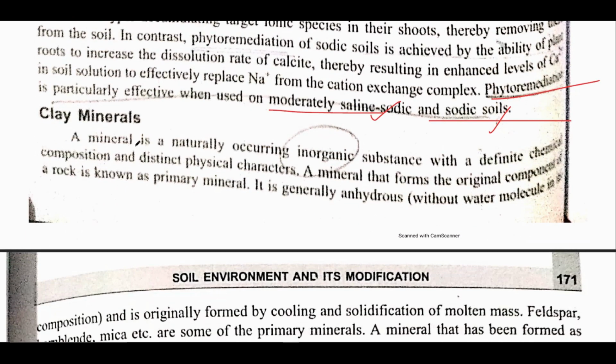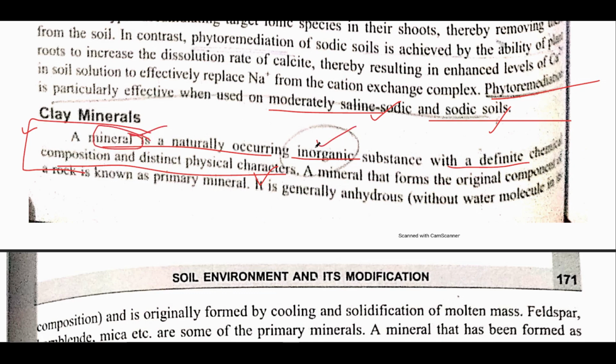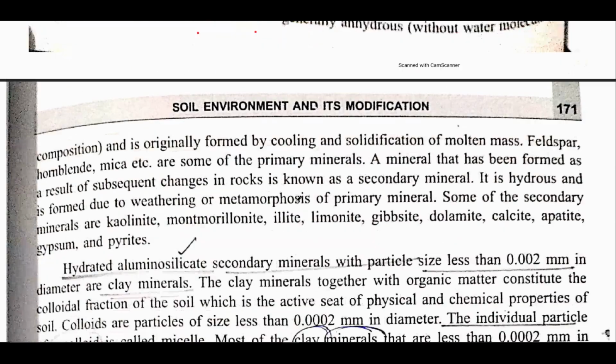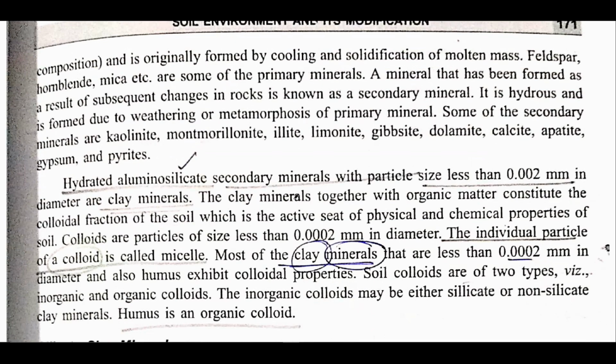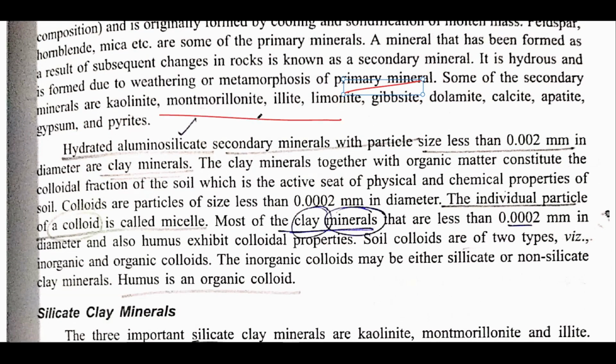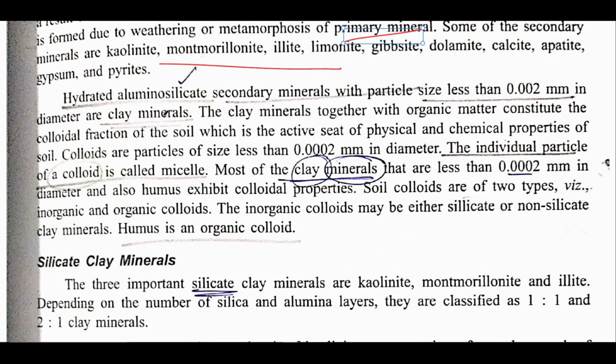Now, clay mineral. A mineral is a naturally occurring inorganic substance with a definite chemical composition and distinct physical characters. We have seen this definition on the first page also, what a mineral is and what a rock is. Again, the same words: it is inorganic, has a definite chemical composition, meaning it is crystalline, and has distinct physical characteristics, meaning one mineral has a different characteristic from another mineral. Now, there are various kinds of minerals, like primary minerals and secondary minerals. We have already gone through this. Examples of various primary and secondary minerals are given.